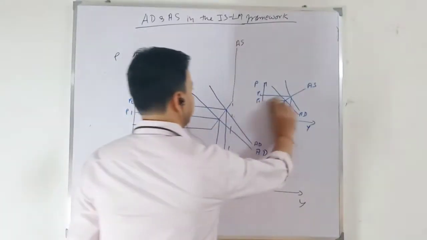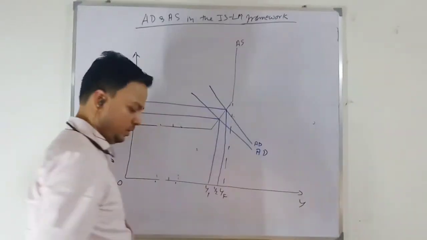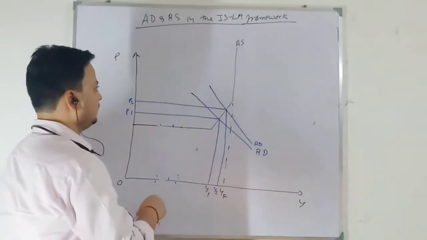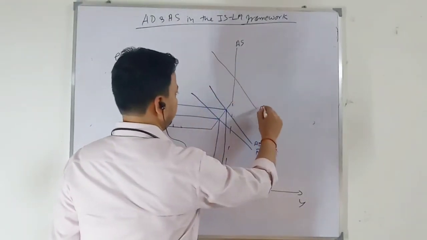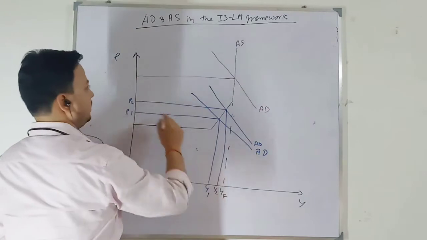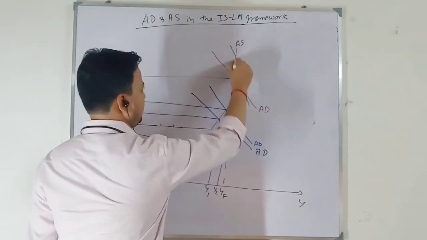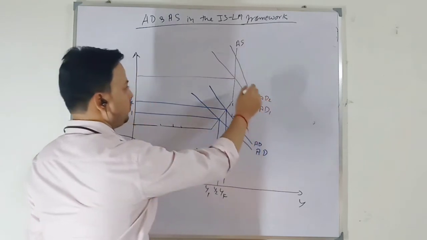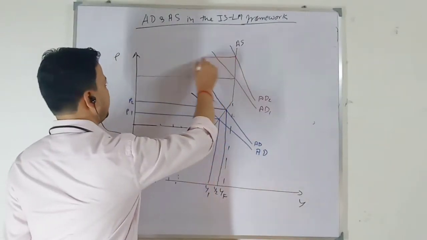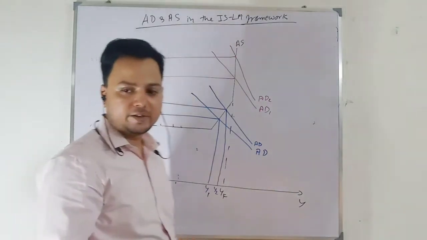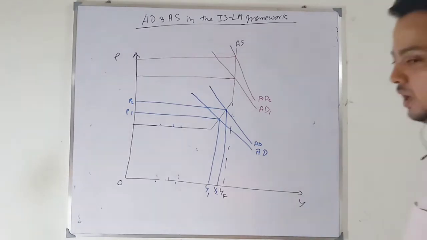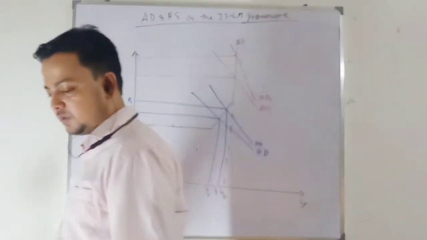Now in the classical range, whether you take fiscal policy or monetary policy, this is the initial equilibrium. Whatever policy you take, I am taking monetary policy, the demand curve increases from AD1 to AD2. One thing happening is that the price level increases. So the role of aggregate demand in the classical model is to determine the price level. Okay. So these three cases you have when we are talking about aggregate supply and aggregate demand.